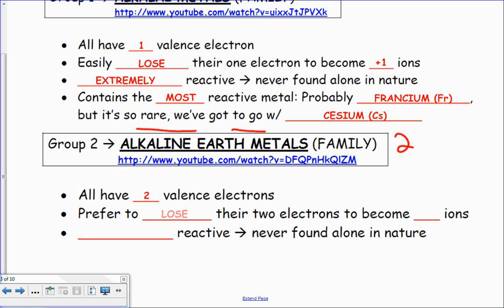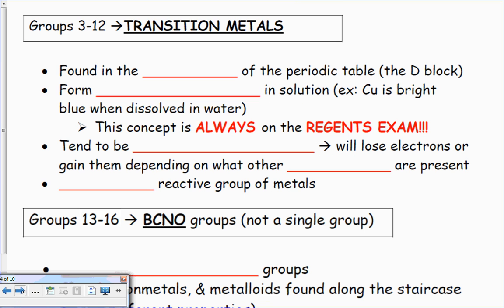They do prefer to lose electrons, so let's think about that real quick. This is the way I like to think about it. I need to get 8, and I have 2. Am I going to gain 6 or lose 2 to get to my valence shell of 8, right? So it's much easier to lose 2 than to gain 6. So I'm going to become plus 2 ions all the way down. These are, again, fairly reactive, and of course never found alone in nature because they react with just about everything they're going to come in contact with.